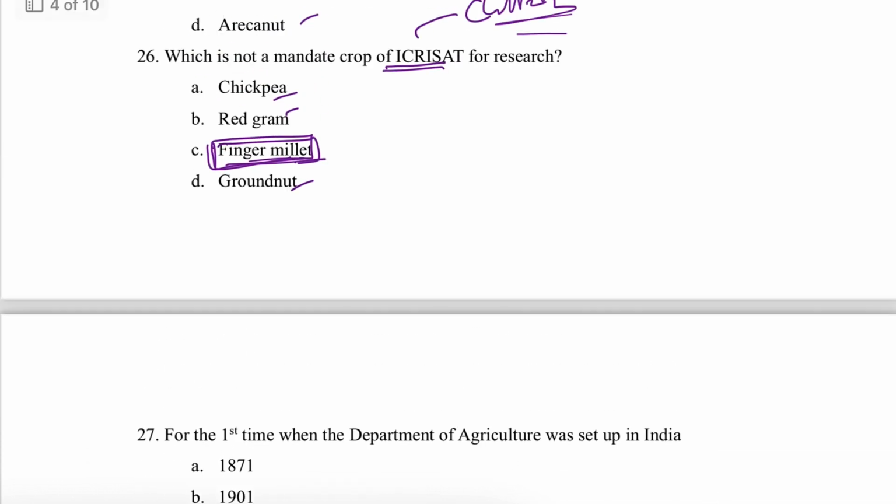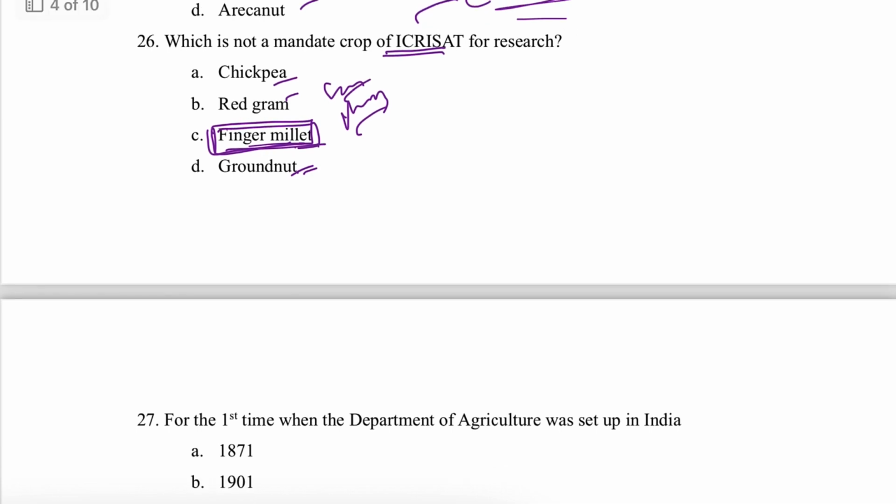Yes, chickpea, red gram, groundnut, then sorghum and pearl millet as well. They are the mandate crops, but finger millet is not. So you can remember it this way: from cereals, sorghum and pearl millet are the mandate crops; from pulses, chickpea and red gram or pigeon pea; from oilseeds, groundnut.